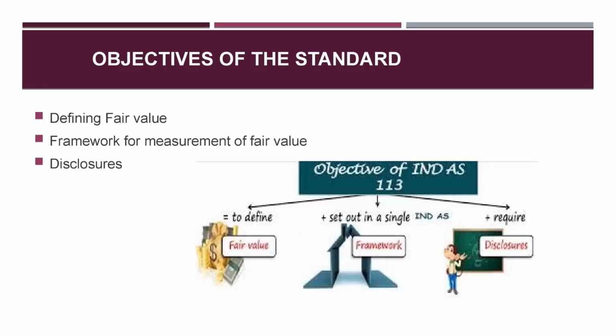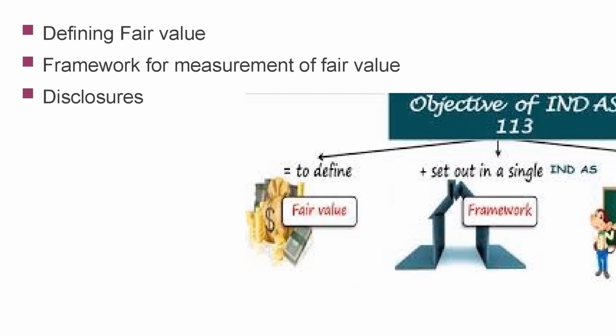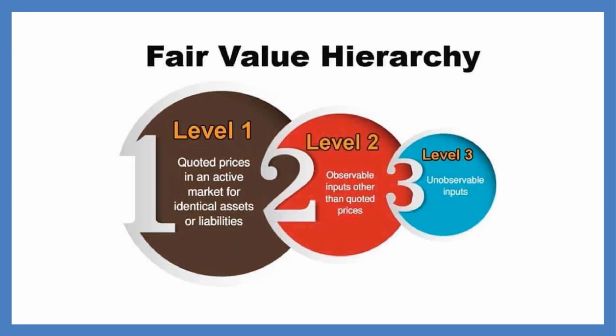We have discussed 3 objectives of this Ind AS 113. The first is the definition of fair value. Second is the framework for measurement of fair value. We have covered these 2 objectives in the above part. And now we are into the third important objective, disclosure in the financial statements. All the assets and liabilities are to be fair valued, and this requires 3 levels of inputs. These are the 3 levels of inputs: Level 1, Level 2 and Level 3.